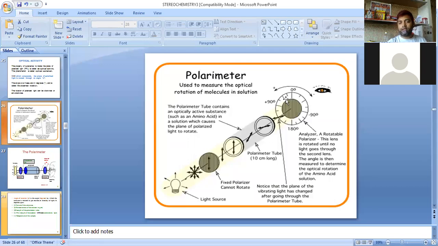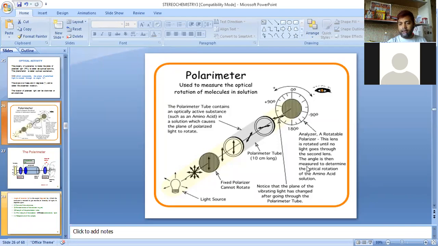This is the analyzer, and this is the detector. So what is the use of an analyzer? A rotatable polarizer means it can be rotated. This lens is rotated until no light goes through the second lens.